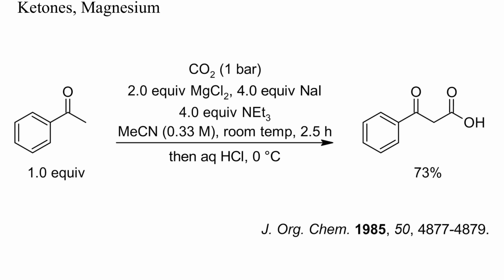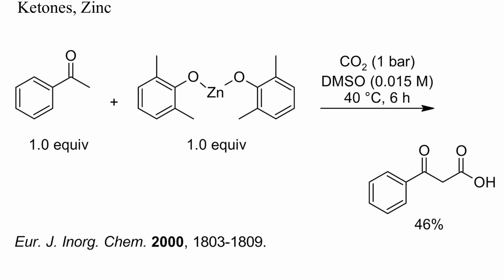In this example, acetophenone was carboxylated at ambient pressure with a mixture of triethylamine and magnesium chloride as Lewis acid. Also, zinc phenolates can bring about the carboxylation of acetophenone. Polar aprotic solvents like acetonitrile or DMSO seem to be particularly well suited for this reaction.